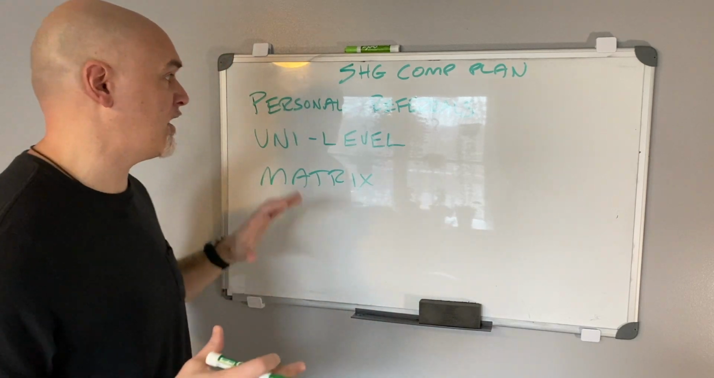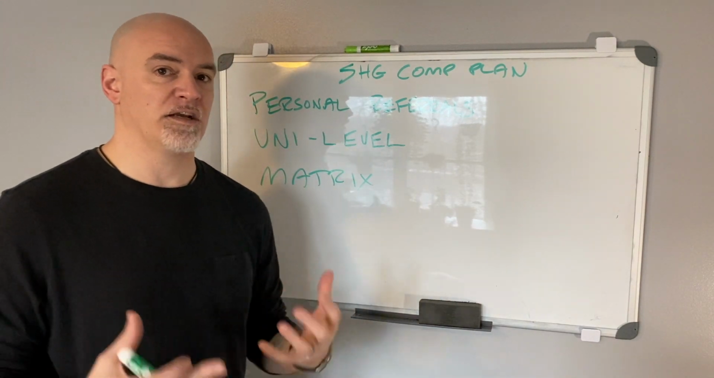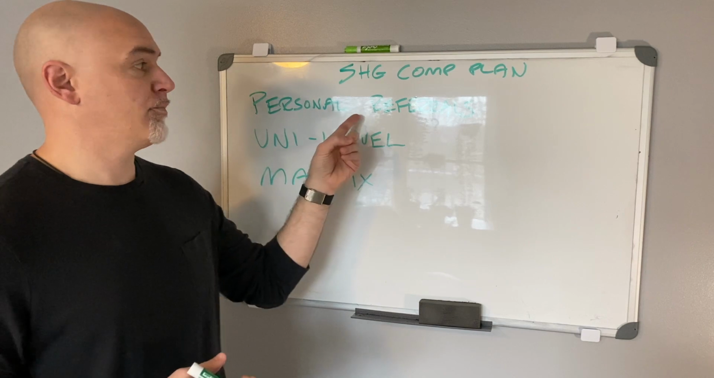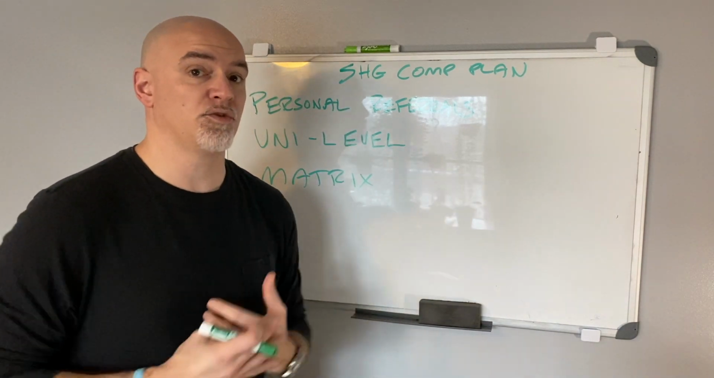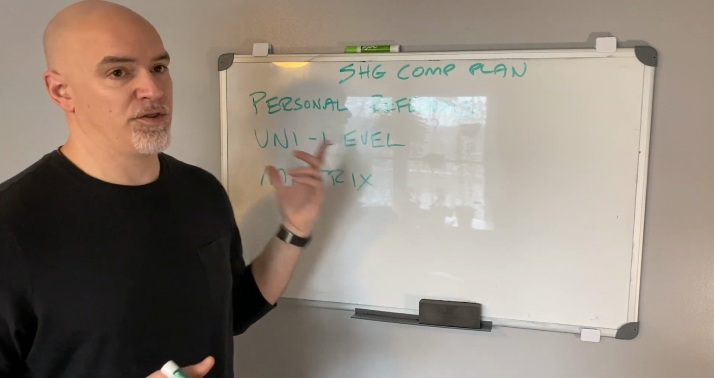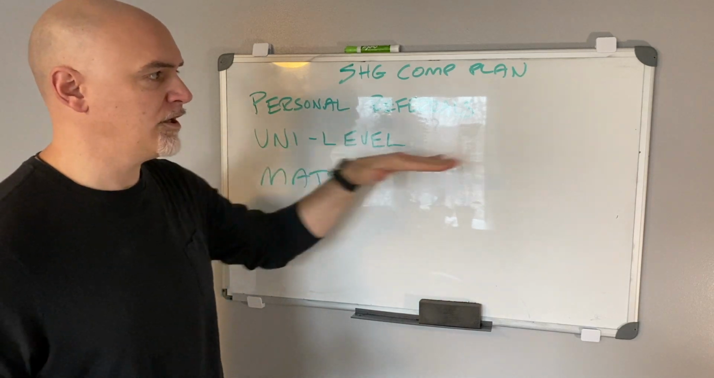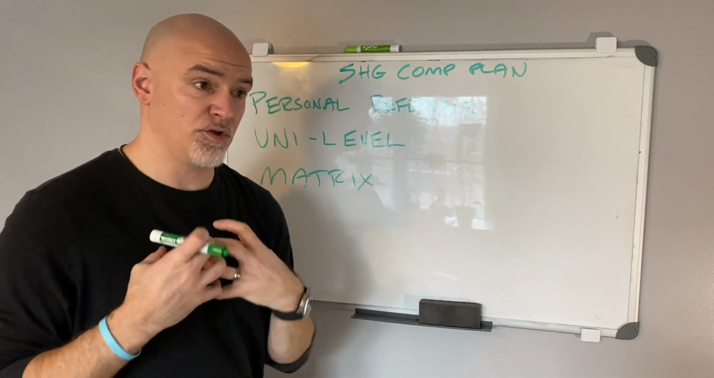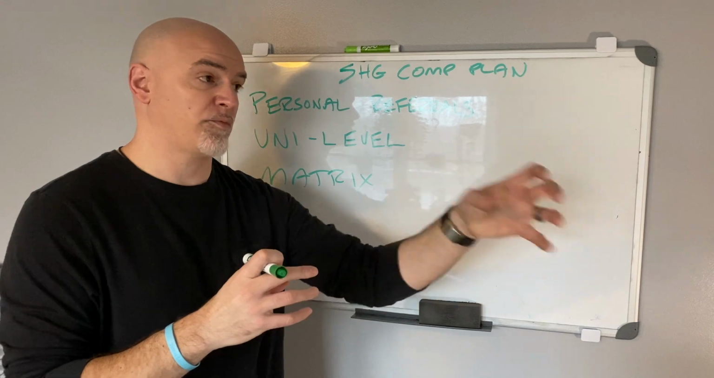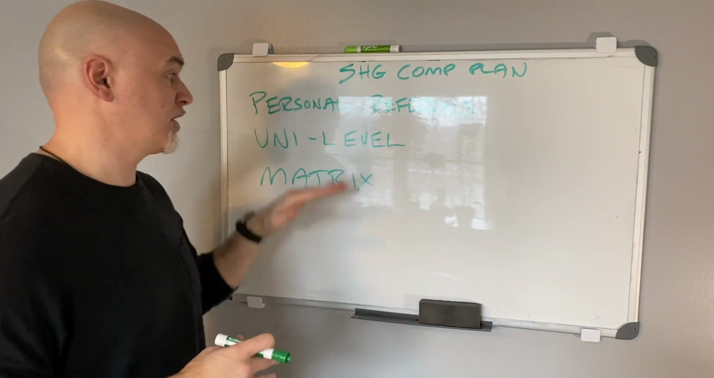So we're going to break it down and we're going to look at it in 3 different ways. So we're going to talk about personal referrals. What happens when you sponsor someone? We're going to look at the Unilevel, which is another way of saying a straight line from you: you sponsor someone who sponsors someone, and it just goes out in a straight line. We're going to look at that.